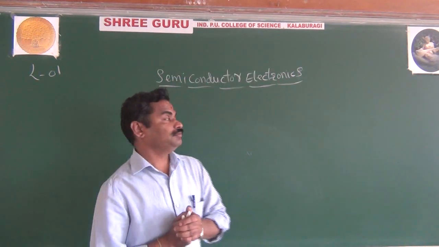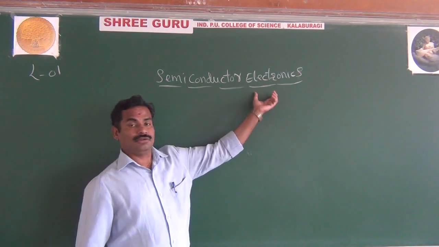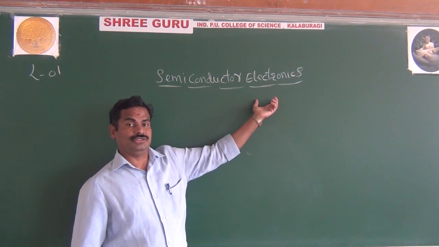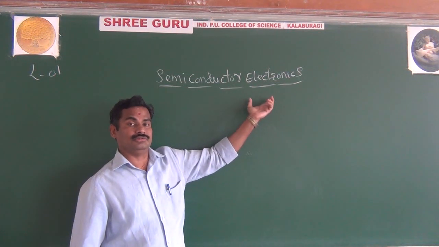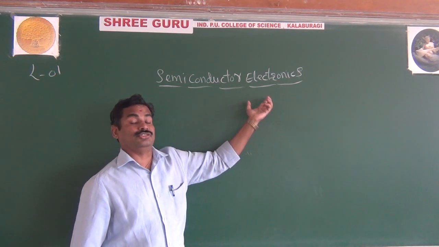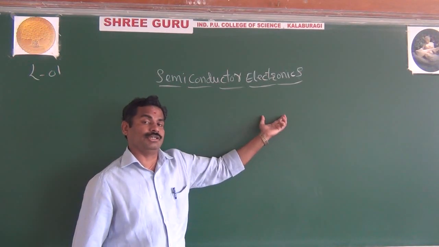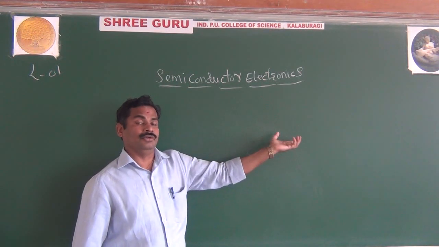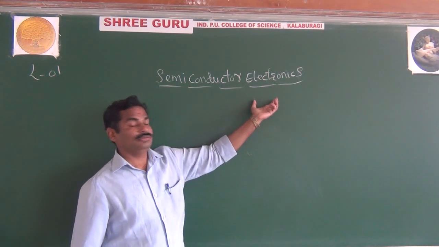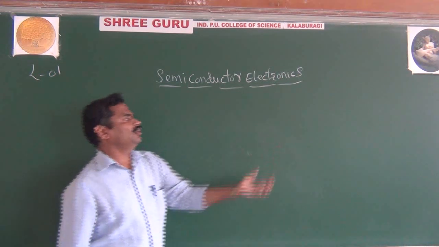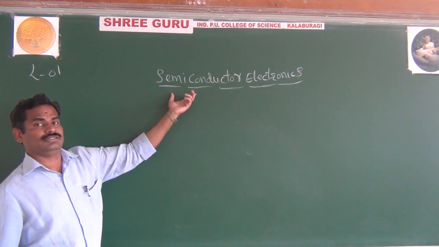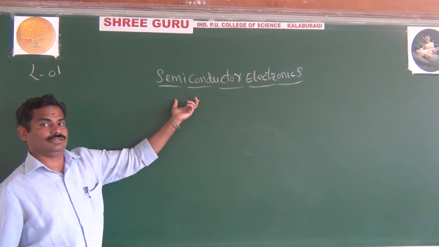Once again, repeat. Electronics is a branch of science and technology. In this branch, you are studying about the movement or flow of electrons in a semiconductor, in gas or in vacuum. That is the definition of electronics. And now you go for semiconductor.